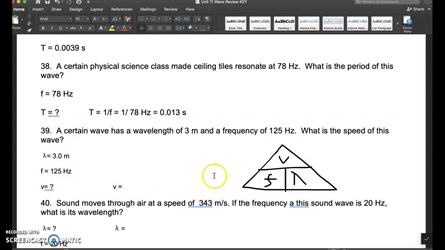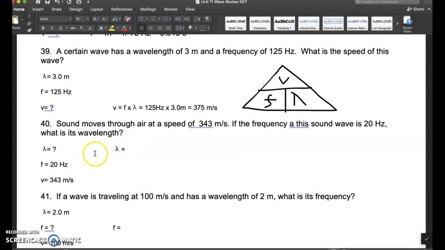What is the wave speed? Wave speed is equal to frequency times wavelength, which is 125 hertz times 3.0 meters. That gives me 375, and it's wave speed, so units are meters per second.